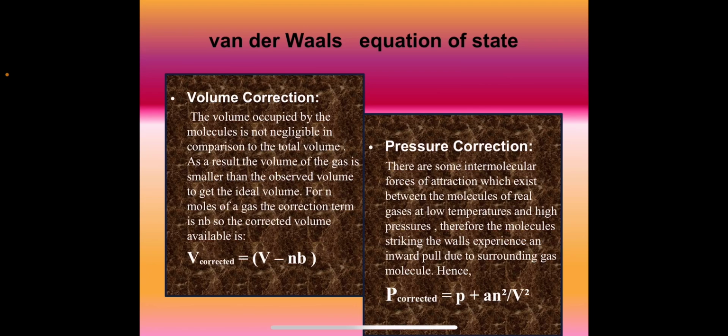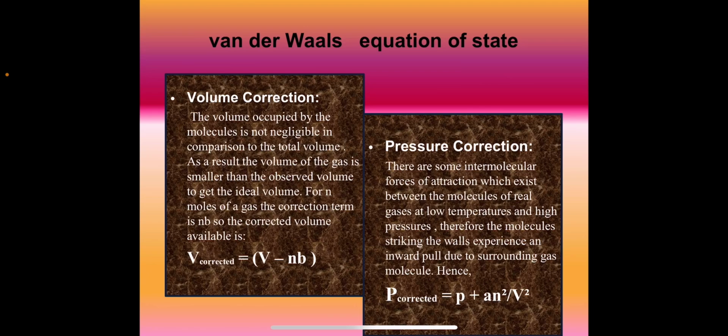The volume occupied by the molecules is not negligible in comparison to the total volume. As a result, the volume of the gas is smaller than the observed volume to get the ideal volume. For n moles of gas, the correction term is nb. So the corrected volume available is V minus nb.